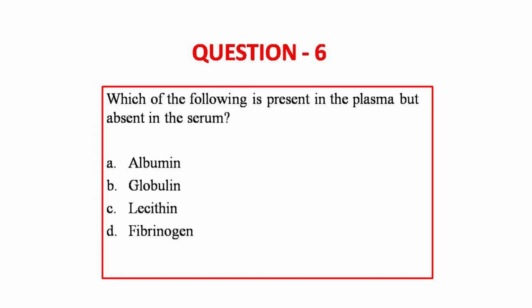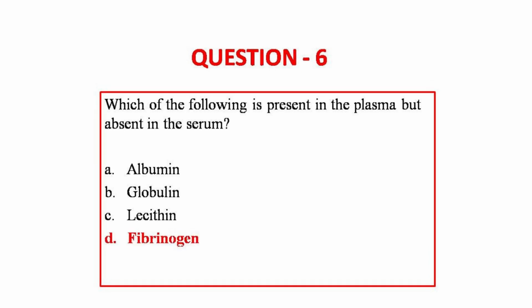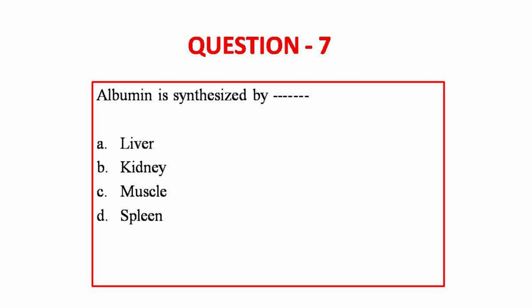Moving on to question number 6. Which of the following is present in the plasma but absent in the serum? They've given 4 options: albumin, globulin, lecithin, fibrinogen. The answer to this question is option D, fibrinogen. So as we all know, serum is nothing but plasma without the clotting factors.